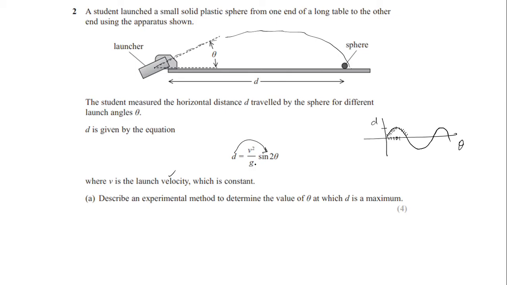You will have to measure the distance with the meter rule for various launch angles, with the angle measured using, of course, the protractor. For various angles and distances, you then plot the graph d versus theta, look at the graph where you find the maximum distance, and find the corresponding angle of this maximum distance. So that's how you can write this situation.